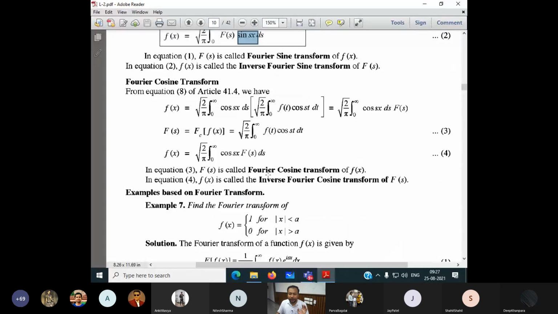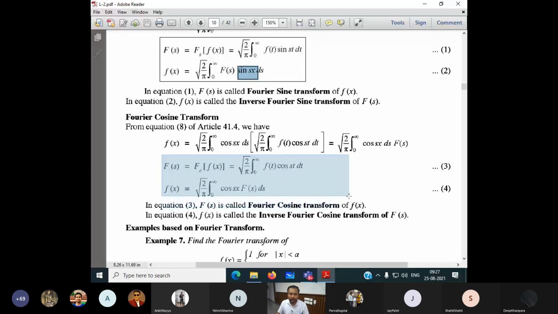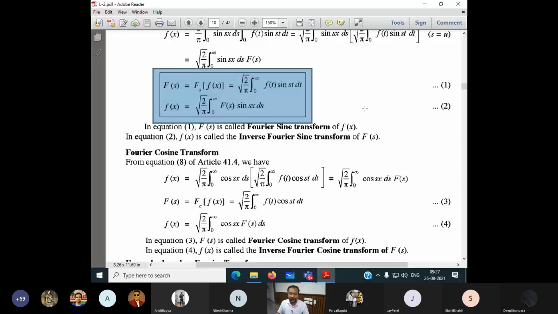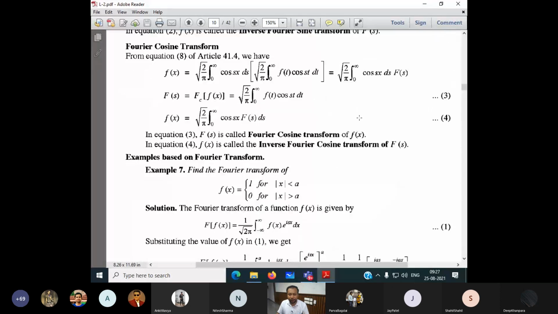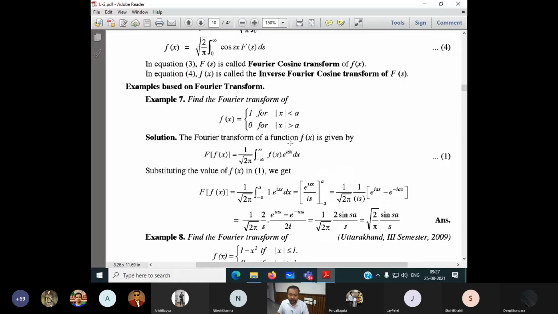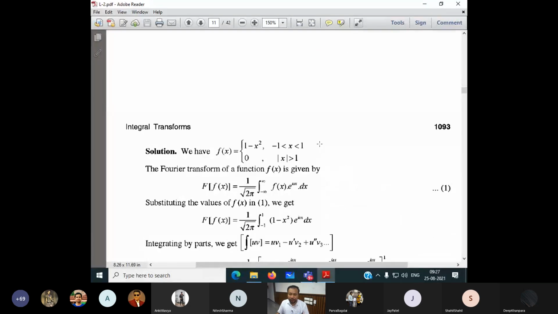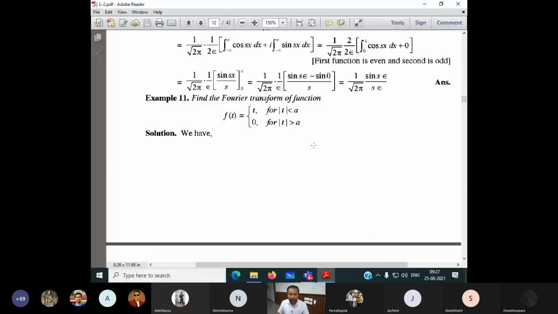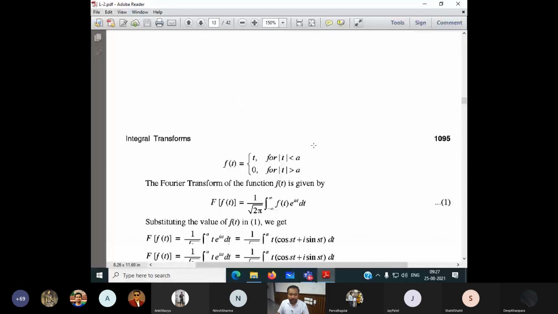Now, if I remember only the sine one, then I can automatically write the cosine Fourier transform. If I remember these two equations, then automatically I can write this Fourier transform. So it is not difficult for any of us. Now come here, this problem we have solved. Let us try to solve some examples which are in the form of sine and cosine.